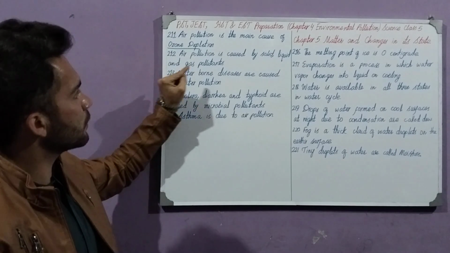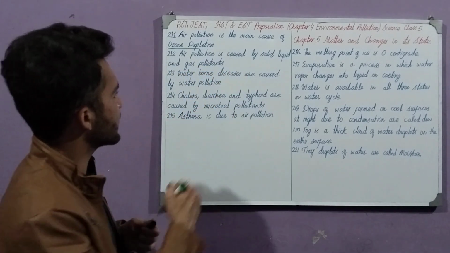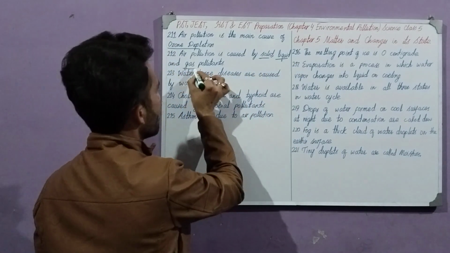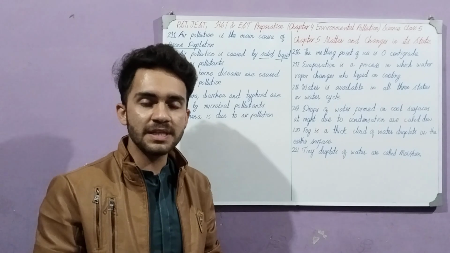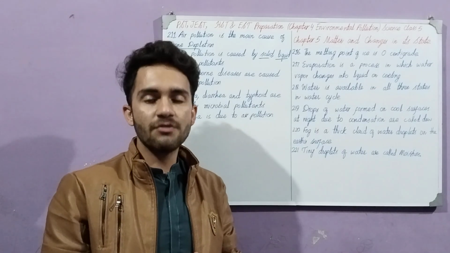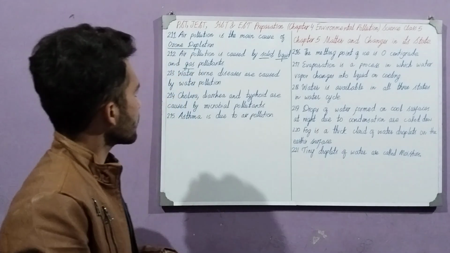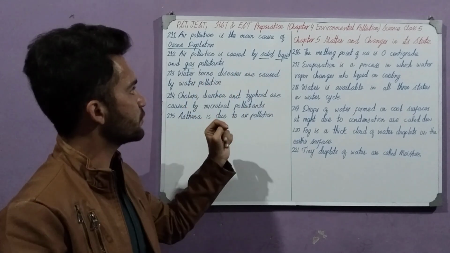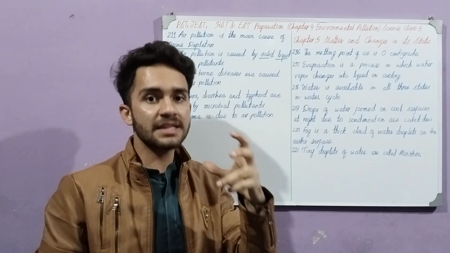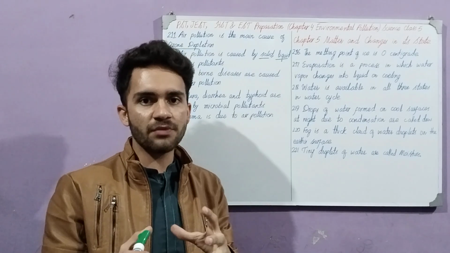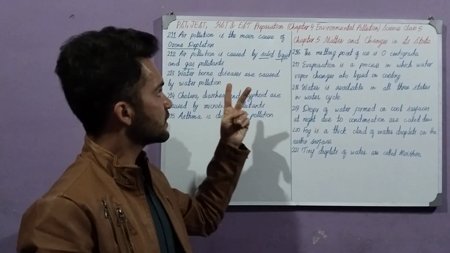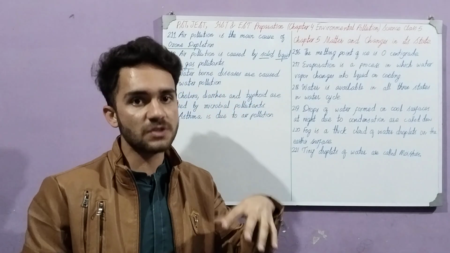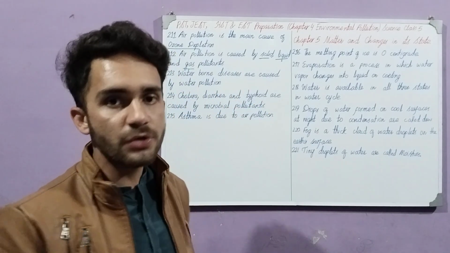Next point is air pollution is caused by solid, liquid and gas pollutants. There are three types of pollutants. What are pollutants? Pollutants means those things which spoil, which pollute. Solid, which are in the solid form; liquid, which are in the water form; and the third one, gas. So there are three pollutants in three forms of matter which spoil or pollute our environment.